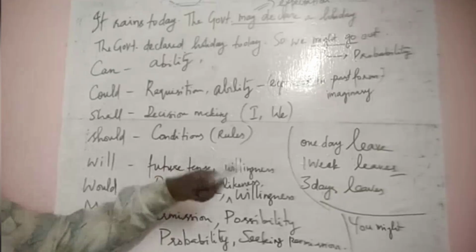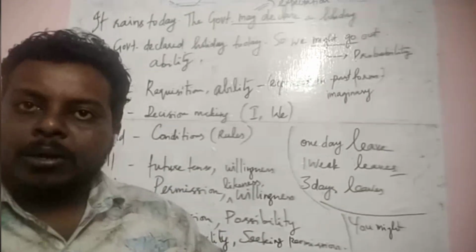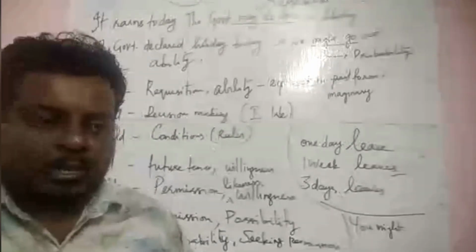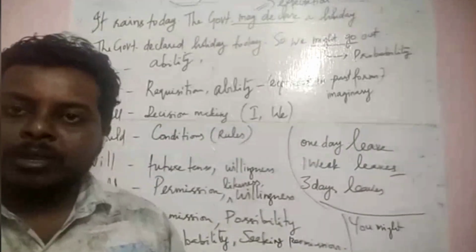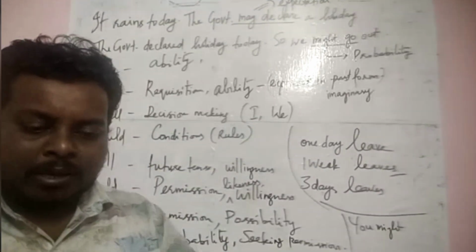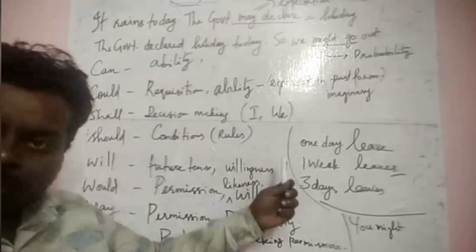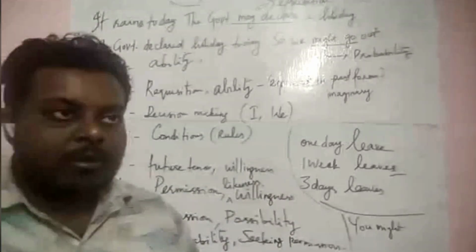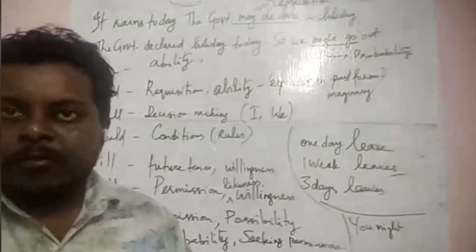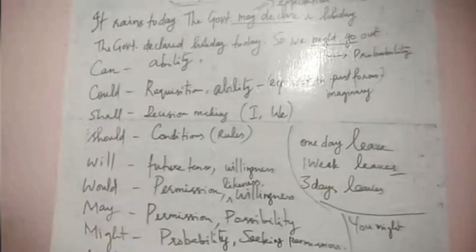But in this, you will have options. You violate a traffic rule, you pay the fine and you go home. If you're rich, you just pay the fine and you go home. And if you're not much rich, if you're below the poverty line, then the same rule becomes "must" for you. You must follow the traffic rules, otherwise I have to spend more money from my pocket. That kind of thing. That's the difference between should and must.